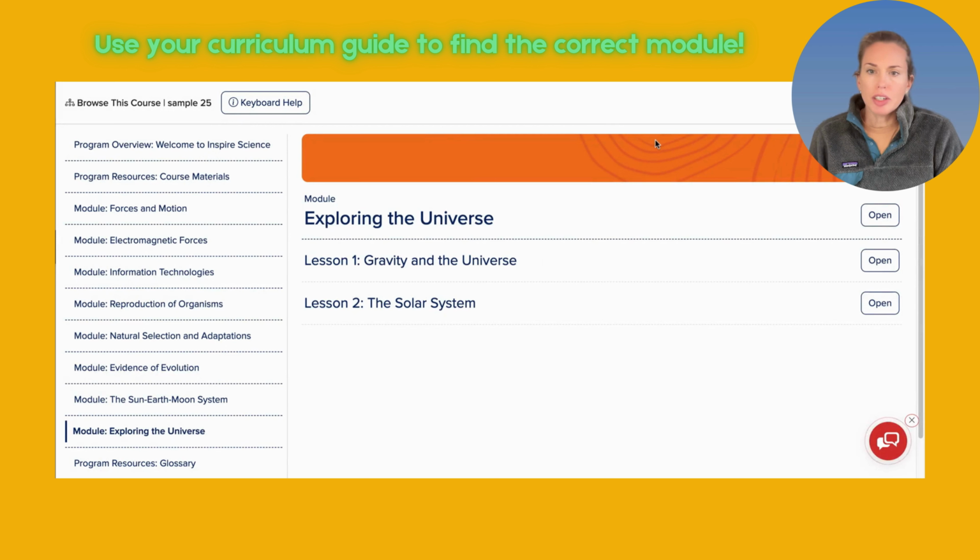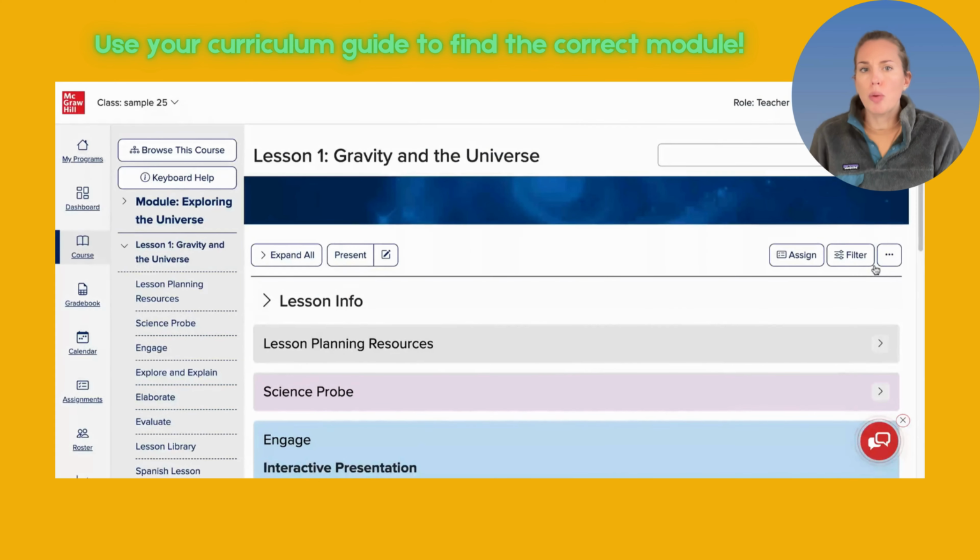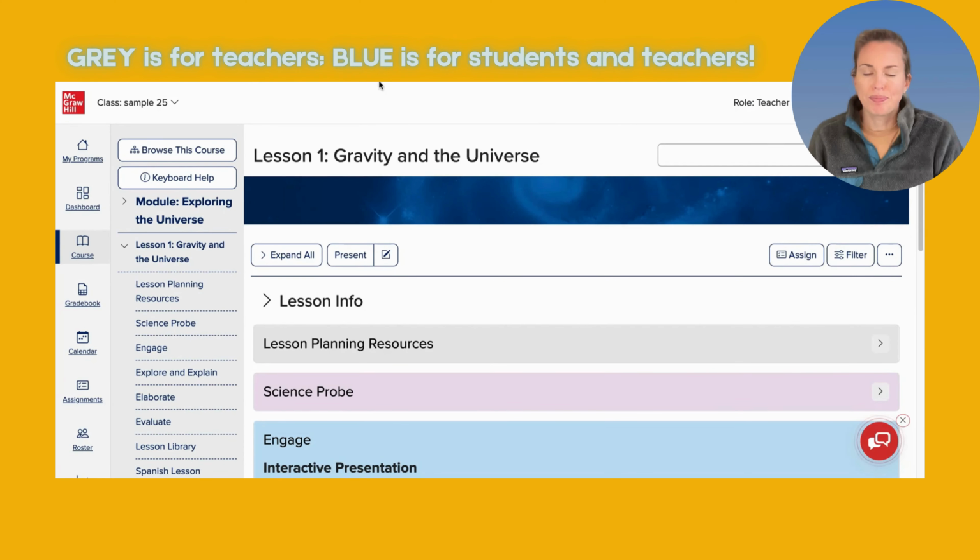We are going to use our curriculum guide and figure out which module we should be in. So in this case, I should be in Exploring the Universe for grade 8 right now. And let's say I'm going to be in lesson 1. So I can click on the module or I can click on Open here and it'll open that lesson immediately.